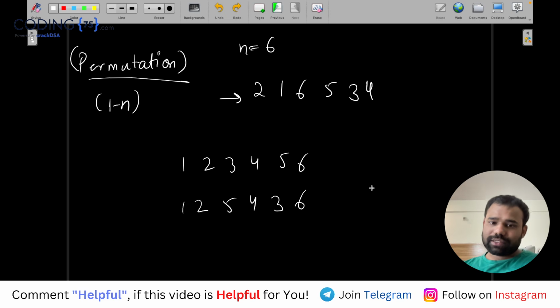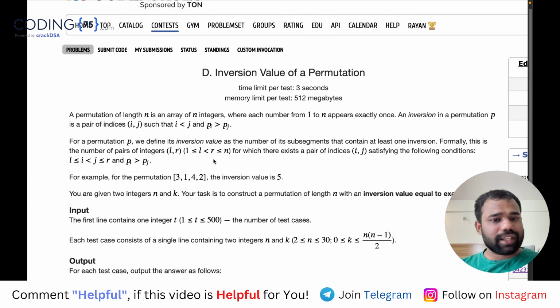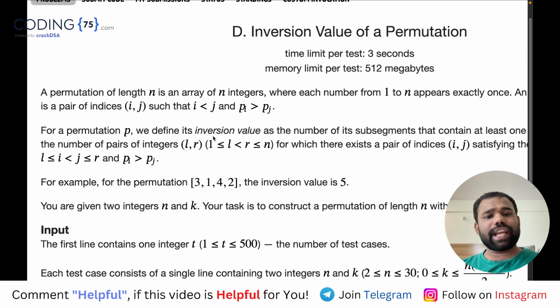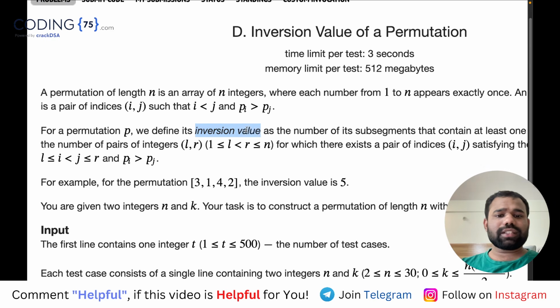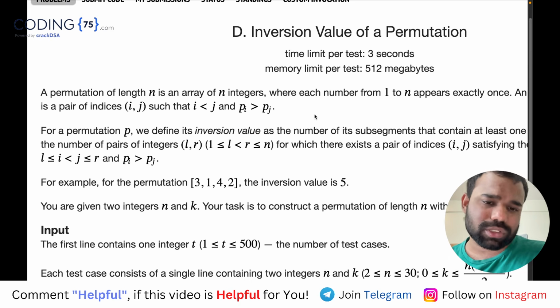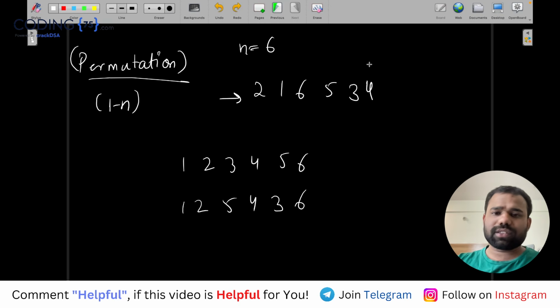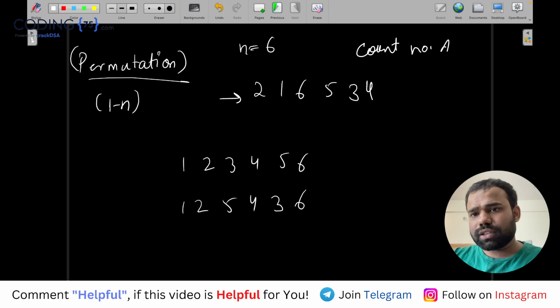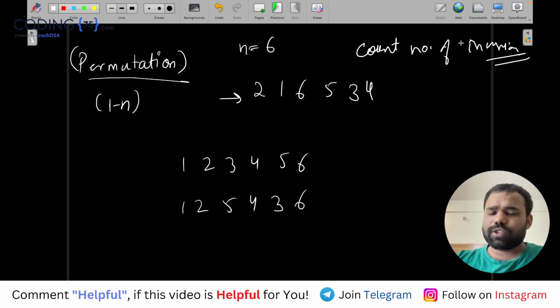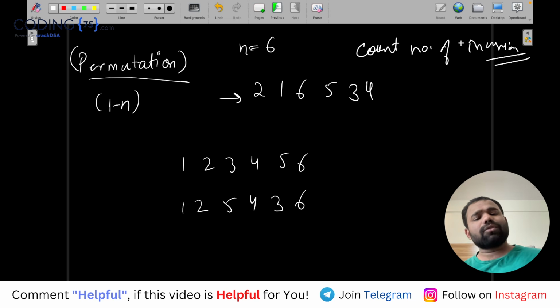Now someone here is saying inversion value. There is one related question for this, which is count number of inversions. It is a very famous question on GFG and LeetCode, count inversions, which you can solve. In that question you just have to find how many inversions there are, that's it.